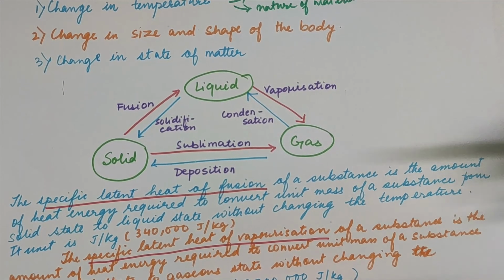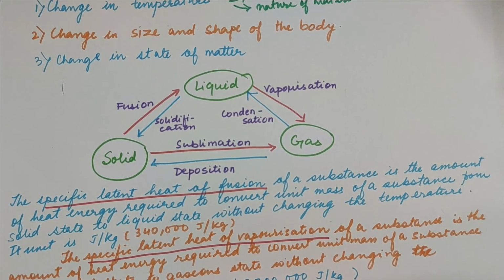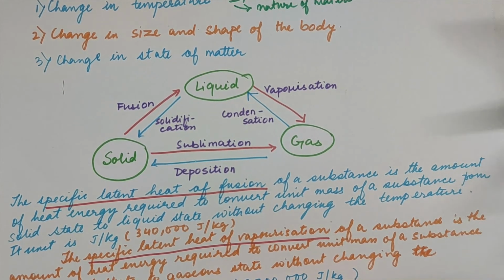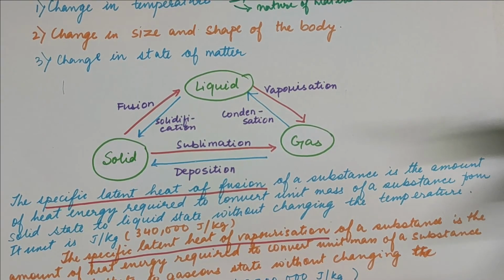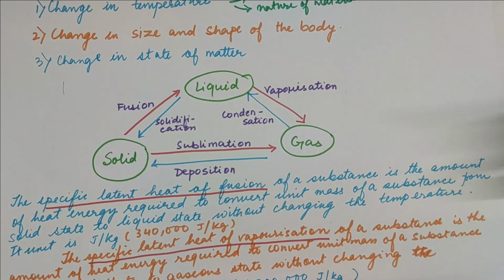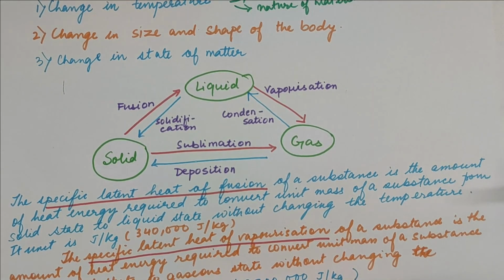But evaporation happens at any temperature, whereas boiling happens at a fixed temperature. So please don't forget that. Evaporation also depends upon the temperature, the area, the dryness of the air, and the wind. So there are certain factors relating to evaporation. You might have seen that in a hot summer season, or if it's windy, when you dry the clothes, the temperature is high, so the evaporation becomes faster. If the air is very dry during summer, the clothes dry faster.